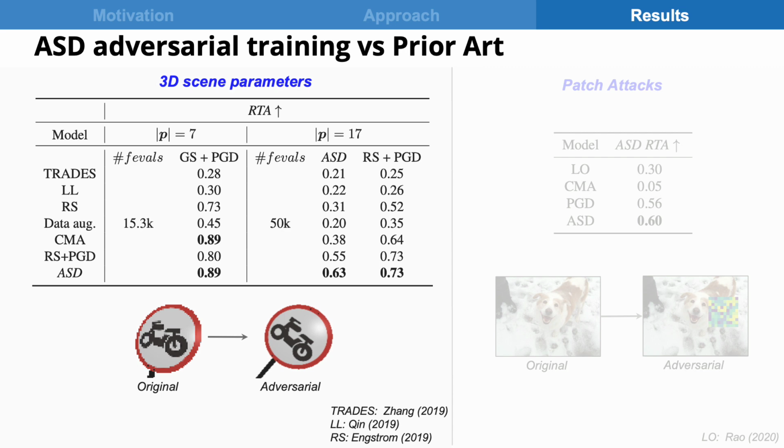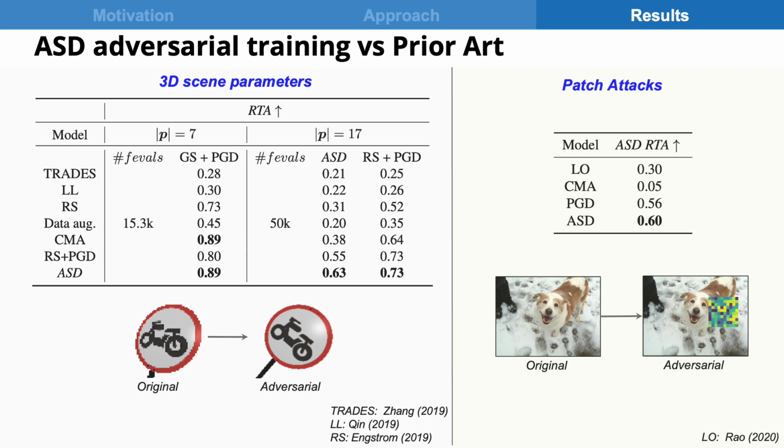We find that our proposed adversarial training method achieves state-of-the-art robustness against 3D scene parameter perturbation attacks evaluated on our traffic sign dataset. ASD also outperforms prior methods on robustness to patch attacks on the CIFAR-10 dataset, where both the discrete patch location and patch content are jointly optimized.